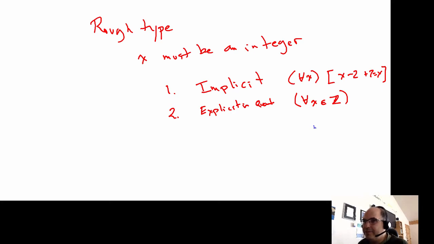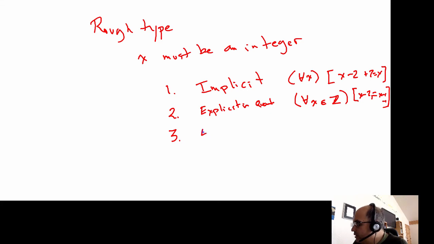That capital Z is just kind of standard mathematical notation for all the integers. So what it says is for all x that happen to be integers, x minus 2 is equal to x minus 1 minus 1. Okay, and here what we're doing is we're changing the quantifiers so that the quantifiers is very explicit, only applies to integers. Okay, you'll see that a fair amount.